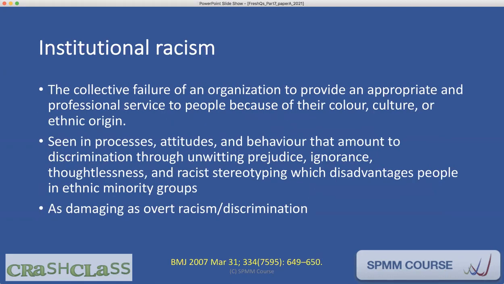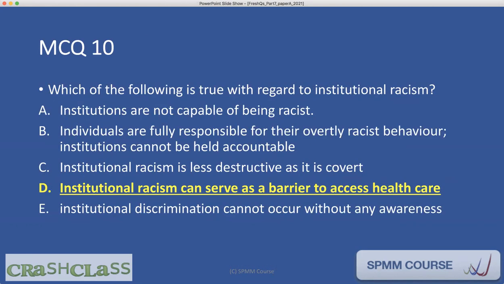The collective failure of an organization to provide an appropriate and professional service to people because of their color, culture, or ethnic origin is called institutional racism. It is seen in processes, attitudes, and behavior that amount to discrimination through unwitting prejudice, ignorance, thoughtlessness, and racist stereotyping, which disadvantages people in ethnic minority groups. It is as damaging as overt racism and discrimination. Which of the following is true with regard to institutional racism? The correct answer is institutional racism can serve as a barrier to access health care.